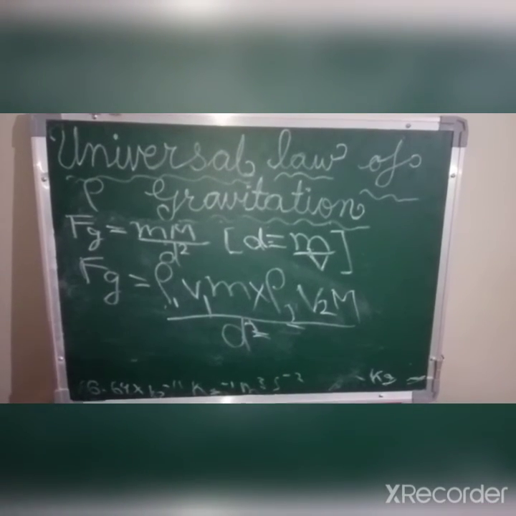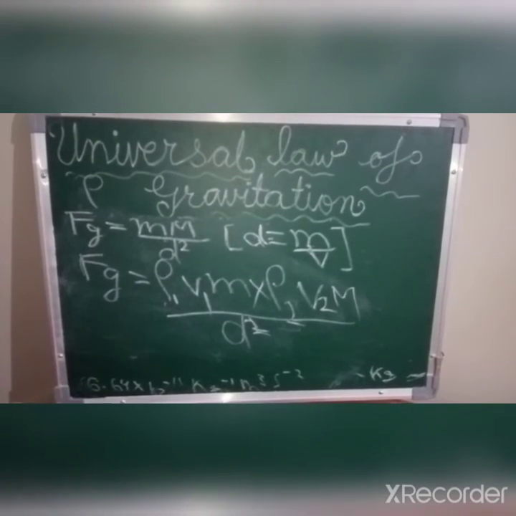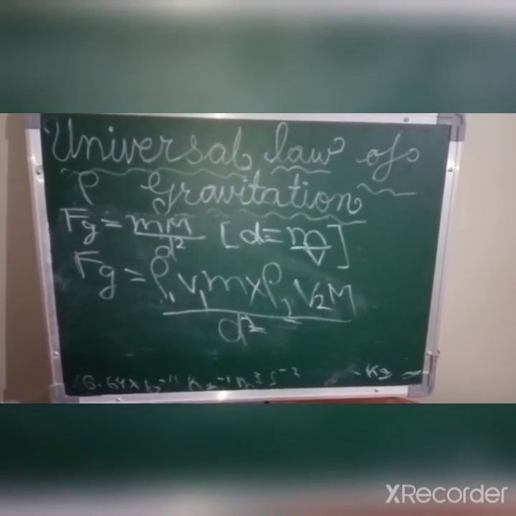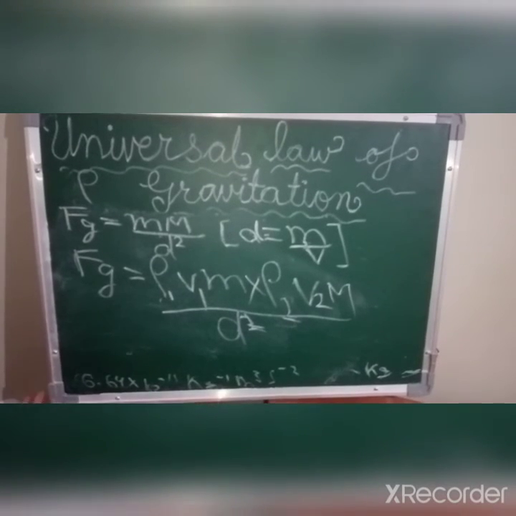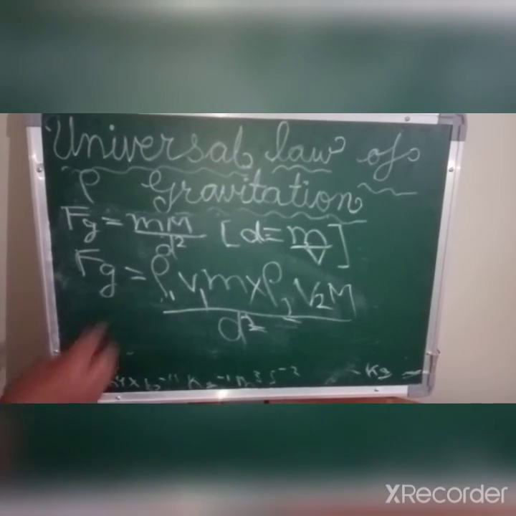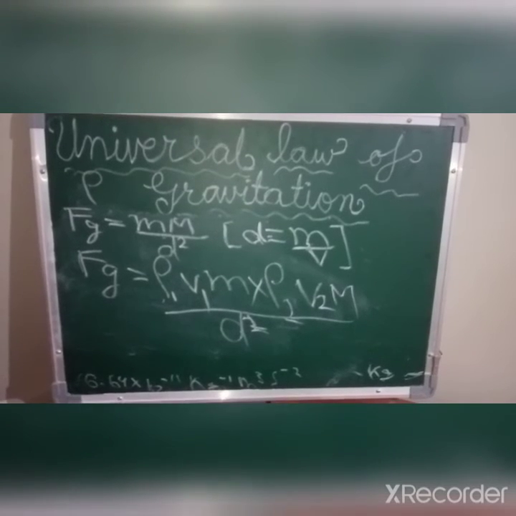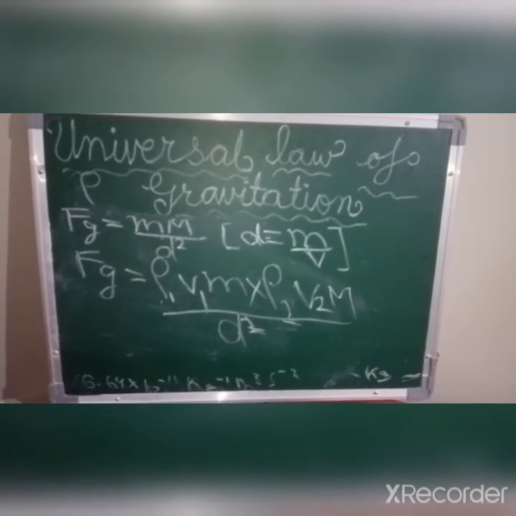For example, in the question, if it is given like two spherical copper spheres, then in that case the density of copper is constant, because both the spheres are made up of copper, so the density will be same. So here rho 1 and rho 2 will be equal. Then it also depends on the volume and mass.